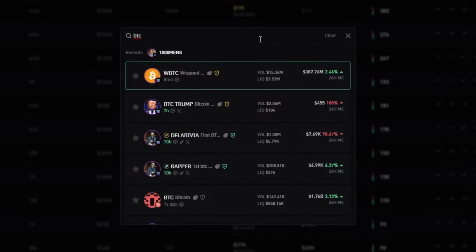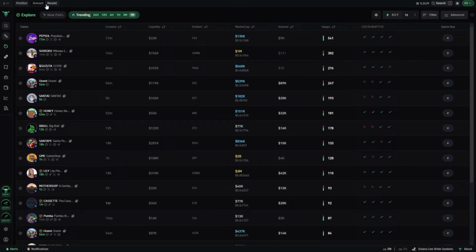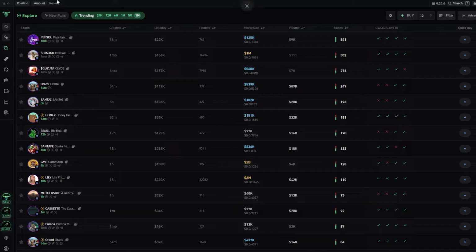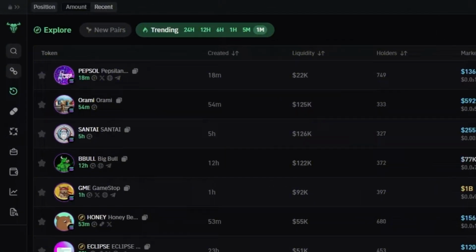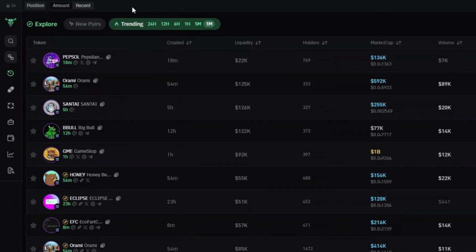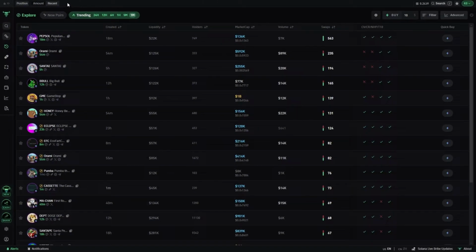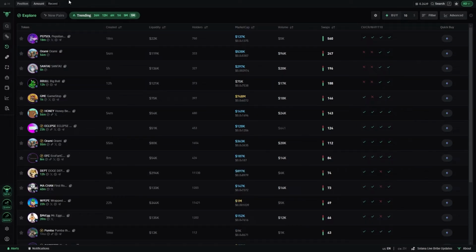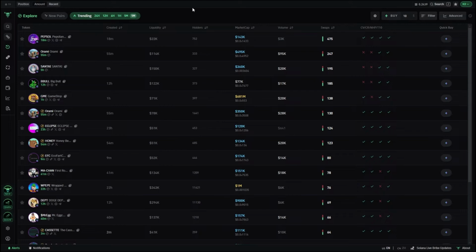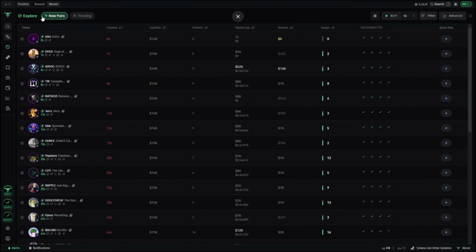And if you need to search for a coin, we can either type in a name, or we can simply search for a contract address. Another thing that's different is at the top, we can now choose between the amount or recent. Since I don't own any coins, we can't see anything at the top. However, if you did own a few coins, we'd be able to see it in this section here. And if we select amount, that will actually show the highest amount first. Whereas we can also choose recent, and that will then show us our recently bought coins first.